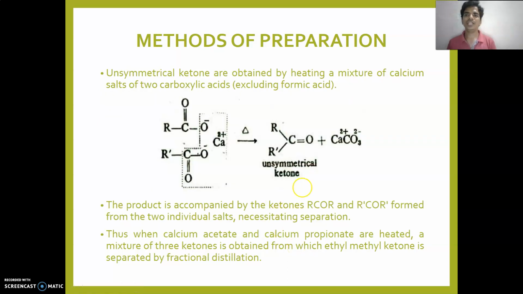Unsymmetrical ketones are obtained by heating a mixture of calcium salts of two different carboxylic acids. In the case of unsymmetrical ketones, two different carboxylic acid salts are used as starting material. The product is accomplished by the ketones RCOR or RCOR' from the individual salts. Thus calcium acetate and calcium propionate are heated. A mixture of three ketones is obtained, which is separated fractionally.